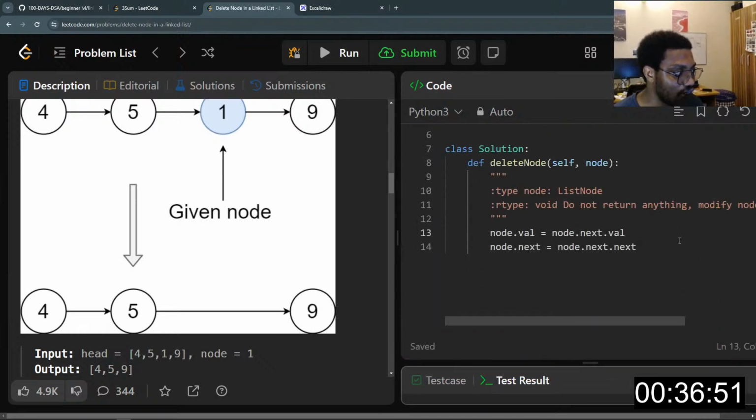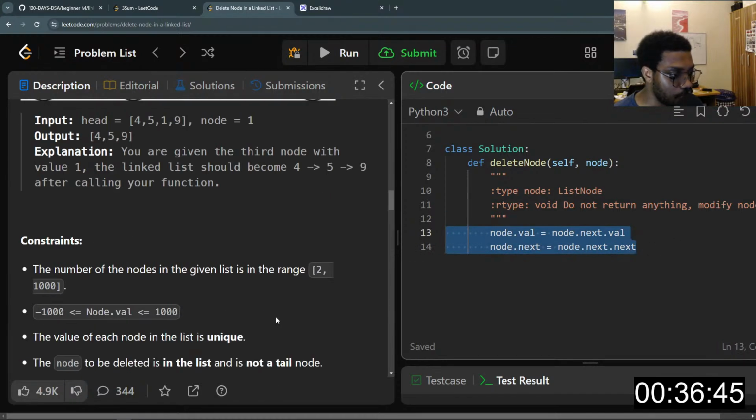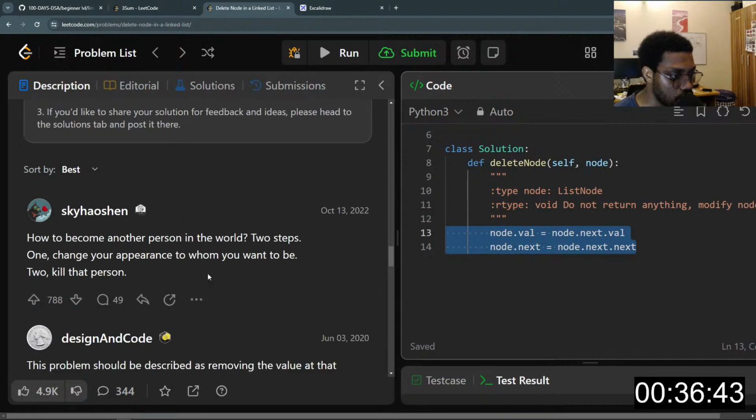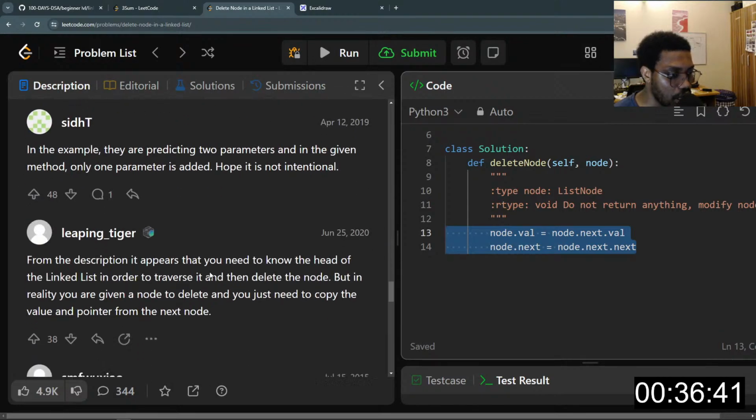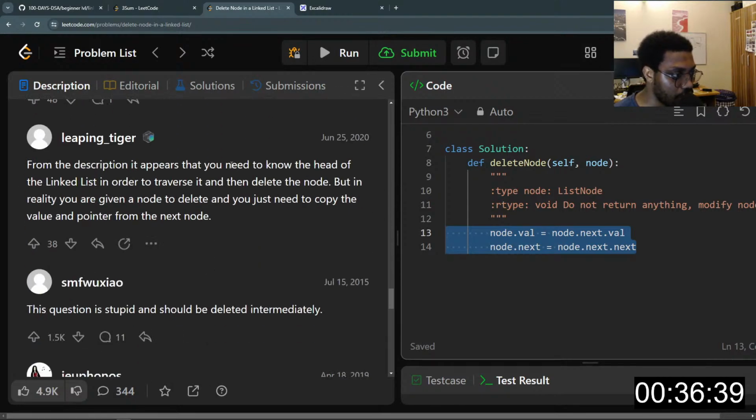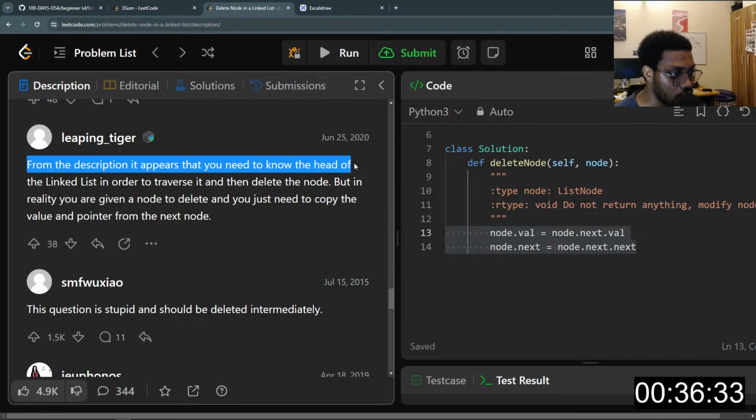So this is just an operation of O of 1 time complexity. From the description, it appears you need to know the head of the linked list in order to traverse it, then delete.